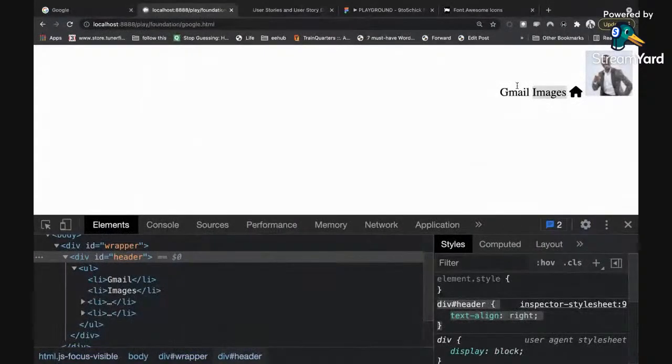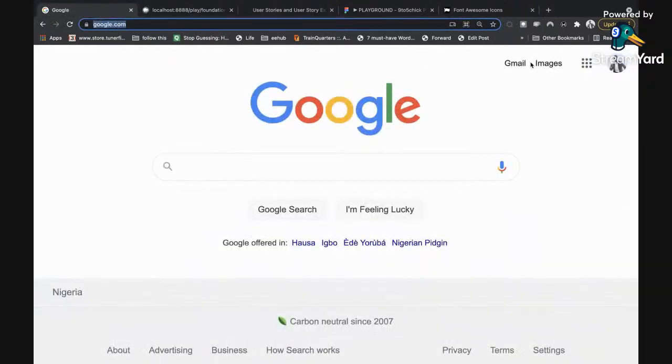The next thing we want to do is to space it out a little. So if you notice what we have here, there is this small space in between the items. And then I love this circle around the avatar. So let's do the circle around the avatar, then we space everything out. And then we'll be done with the top header.